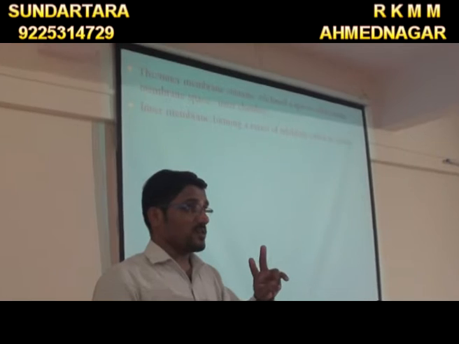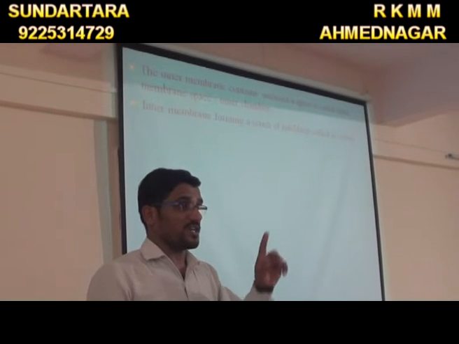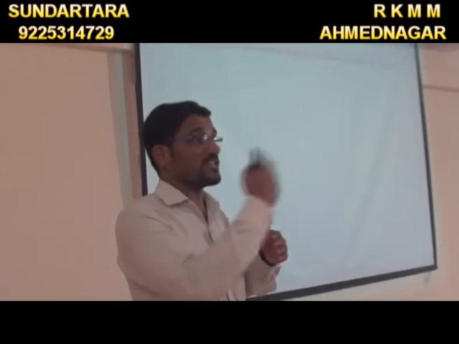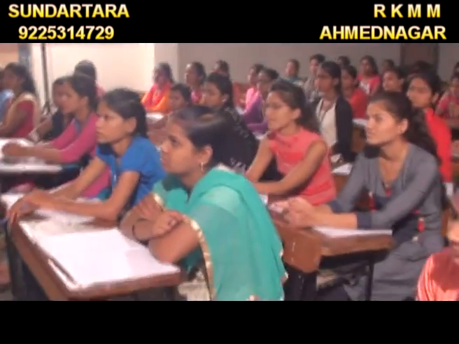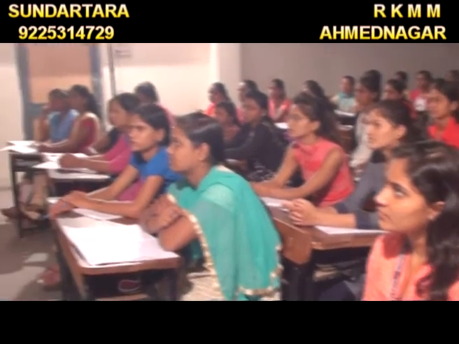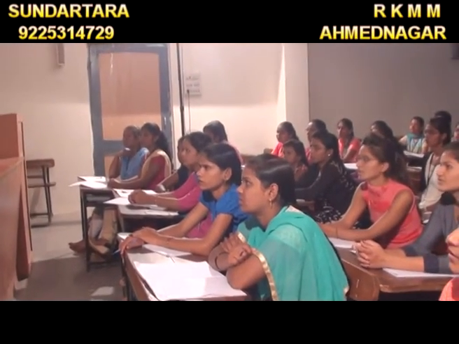Two spaces are present. The first is between the inner and outer membrane, and the second is present inside the inner membrane, called the inner membrane space, or also the inner chamber. So in the mitochondria two chambers are present: first the outer chamber and second the inner chamber. The outer chamber is present between the outer and the inner membrane, and the inner chamber is present inside the inner membrane.